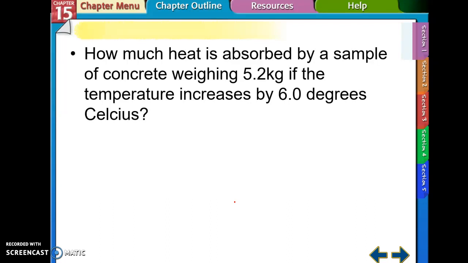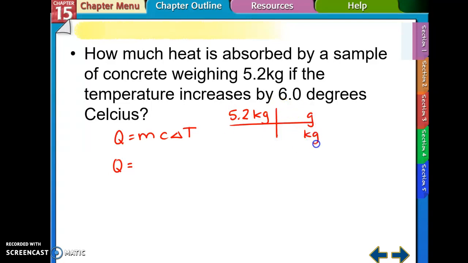Here's a second one. It says how much heat is absorbed by a sample of concrete weighing 5.2 kilograms if the temperature increases by 6.0 degrees Celsius. So it's asking me about heat, and it gives me a temperature and a mass. So Q equals MC delta T. I'm looking for Q. It gives me a mass of 5.2 kilograms. I need to convert kilograms to grams. And remember, kilo means 1,000 of the base unit. So that's going to be 5,200 grams. That's my mass.